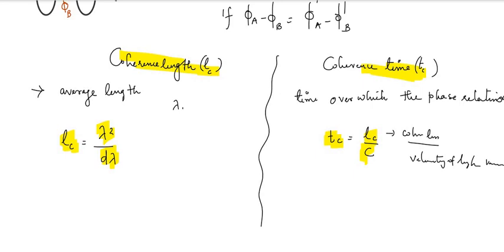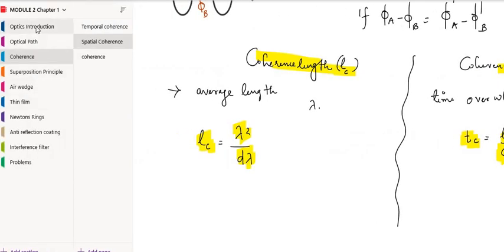Okay, and coherence is very important because we are going to discuss interference. This chapter is interference. So without coherence, interference is not possible. Coherence is very important, and this can be a short answer question or a 3 mark or 4 mark question. Understanding coherence is very important. One is along the direction of propagation, the other is perpendicular to the direction of propagation. And the important parameter is the phase difference. If there is a constant phase relationship, then it is said to be coherent. I hope you understand the topic. If you have any doubt, you can ask in the live class.